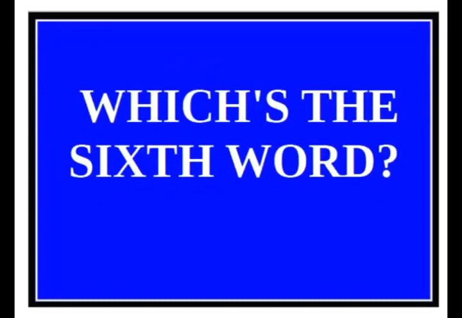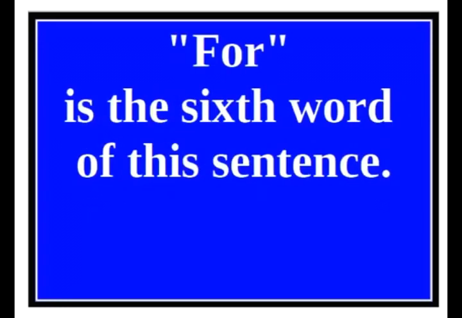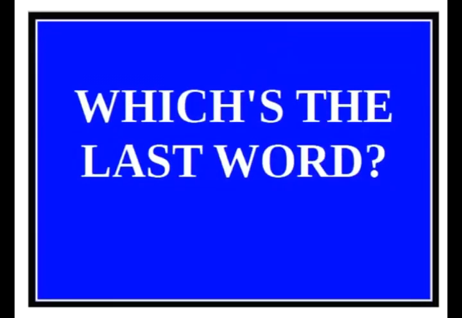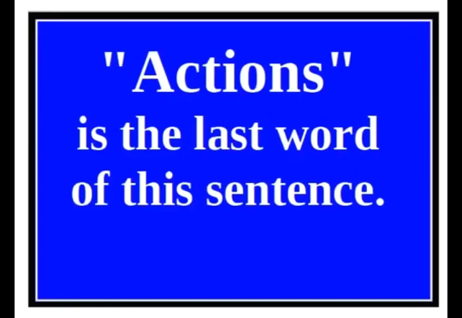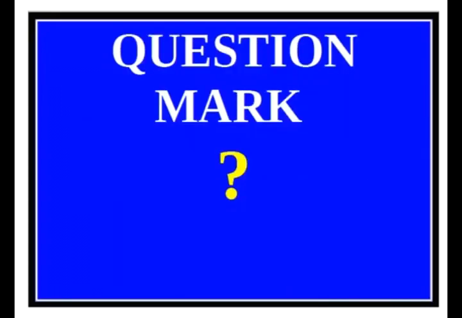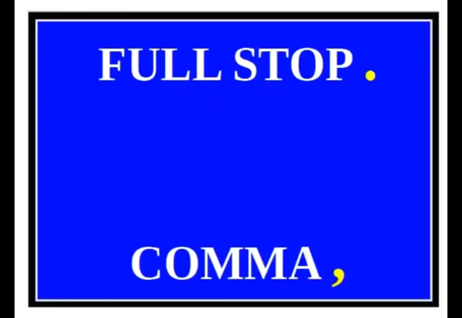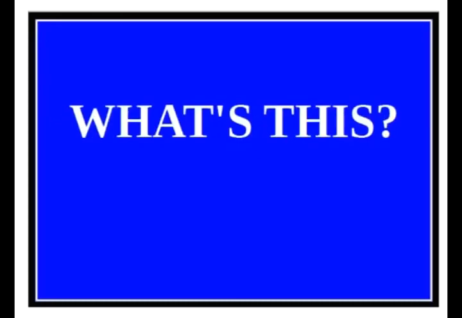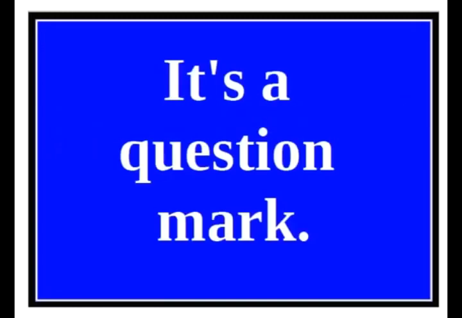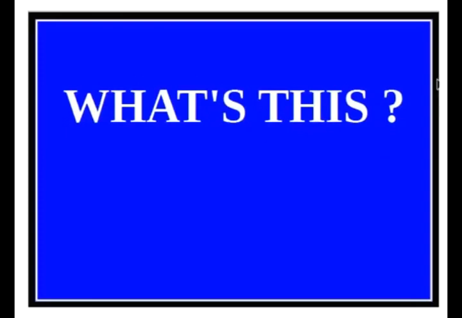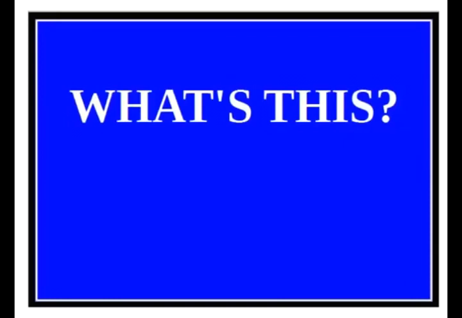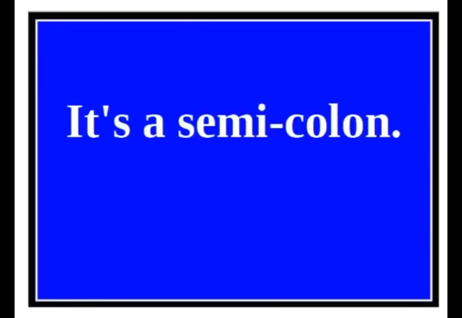Which is the sixth word? For is the 6th word of this sentence. Which is the last word? Actions is the last word of this sentence. Question mark, full stop, comma, semicolon. What's this? It's a question mark. What's this? It's a full stop. What's this? It's a comma. What's this? It's a semicolon.